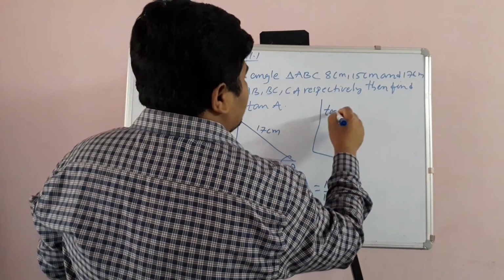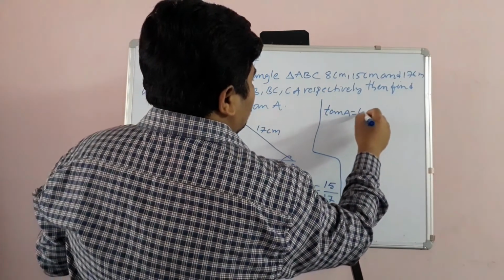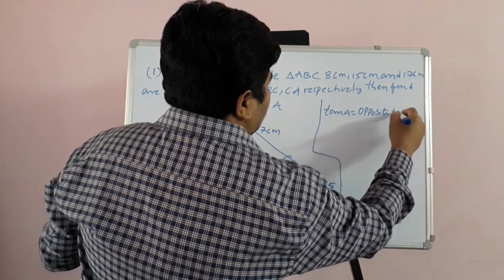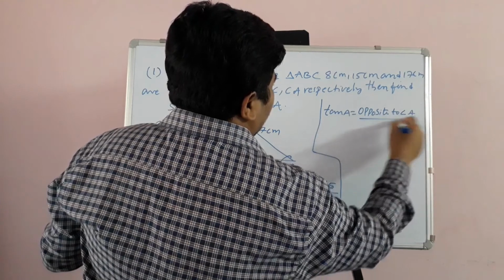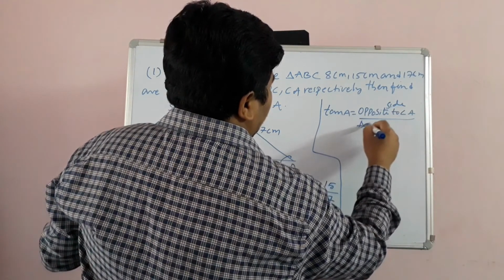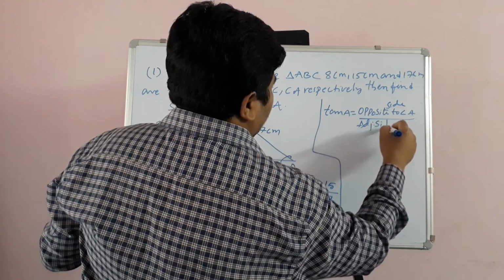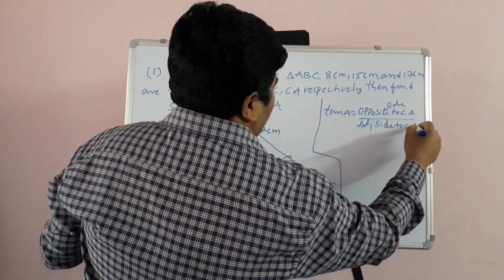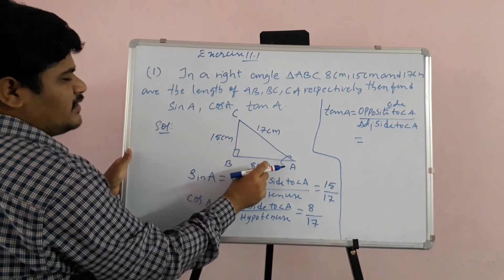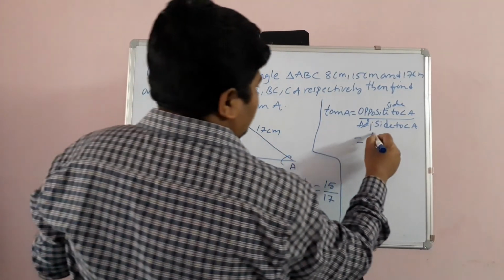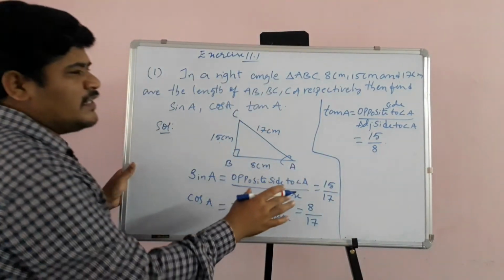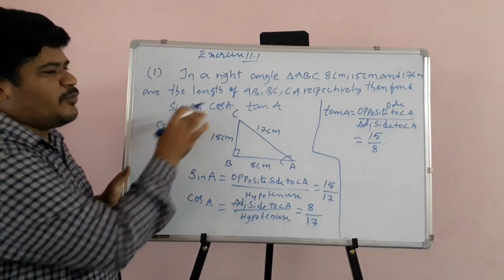Now they are asking us to find tan A. So tan A is equal to the opposite side to angle A by the adjacent side to angle A. What is opposite to angle A? 15, and adjacent to angle A is 8. So the ratio is 15 by 8. So children, this is the answer to this problem.